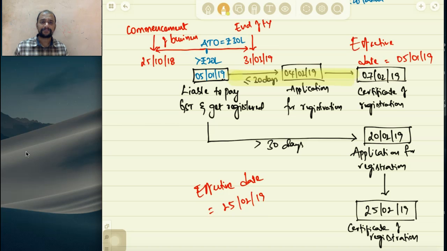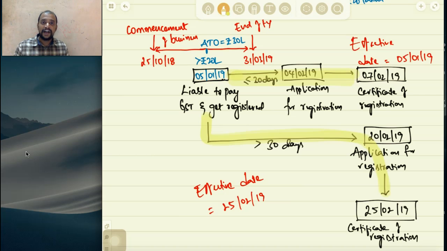Then next, if the application for registration is made beyond 30 days and the certificate of registration is granted, then what will be taken as the effective date of registration? 25/2/2019. That is the effective date of registration. Now, from 5/1/2019 to 25/2/2019.